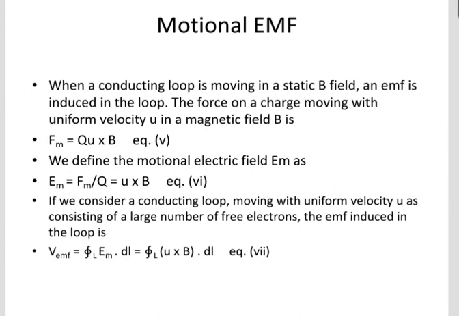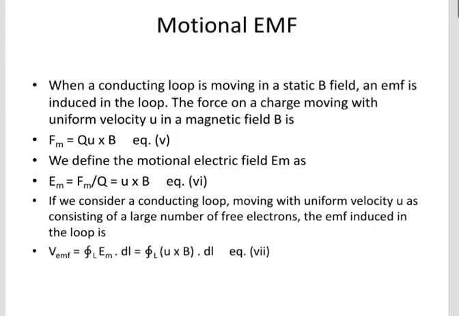The force on a charge moving with uniform velocity u in a magnetic field is given by Fm is equal to Q u cross B. We define the motional electric field Em as Em is equal to Fm by Q. If we consider a conducting loop moving with uniform velocity u as consisting of a large number of free electrons, the EMF induced in the loop is V_EMF is equal to ∮ Em·dl.